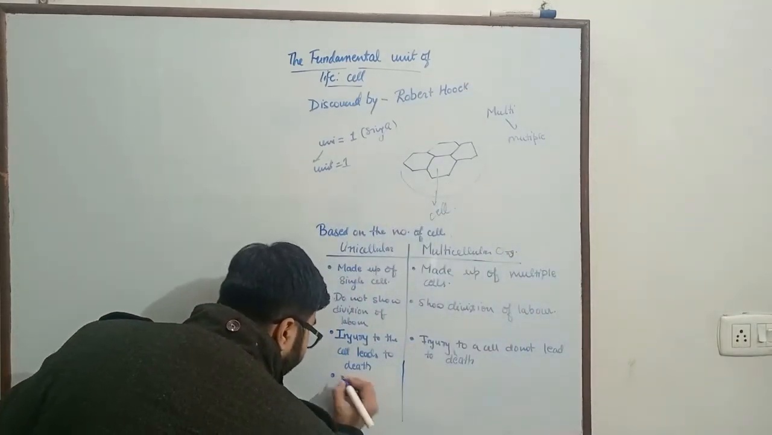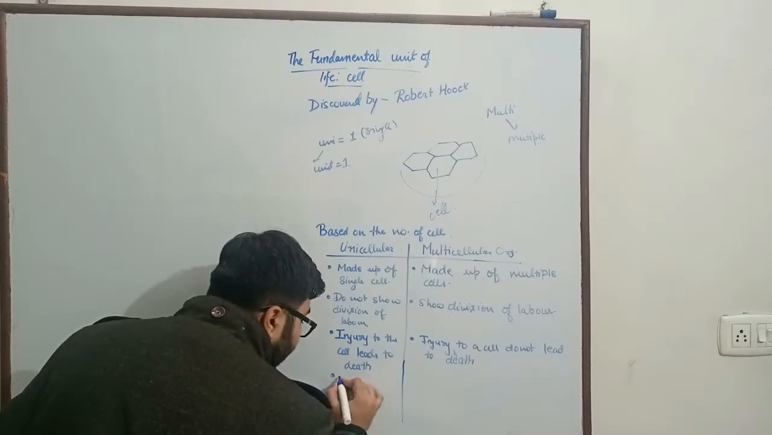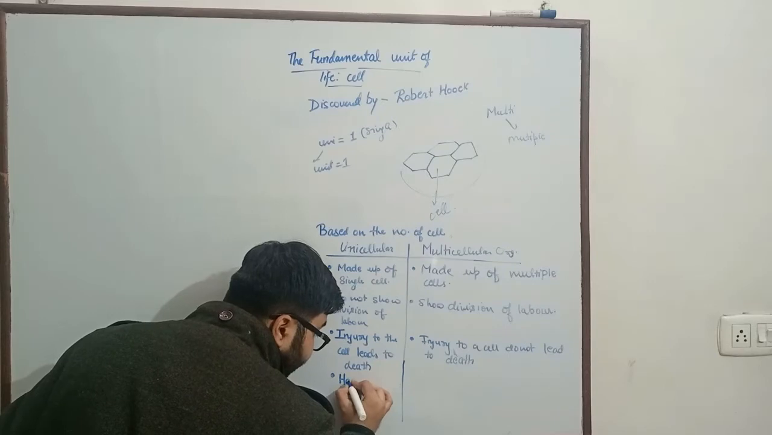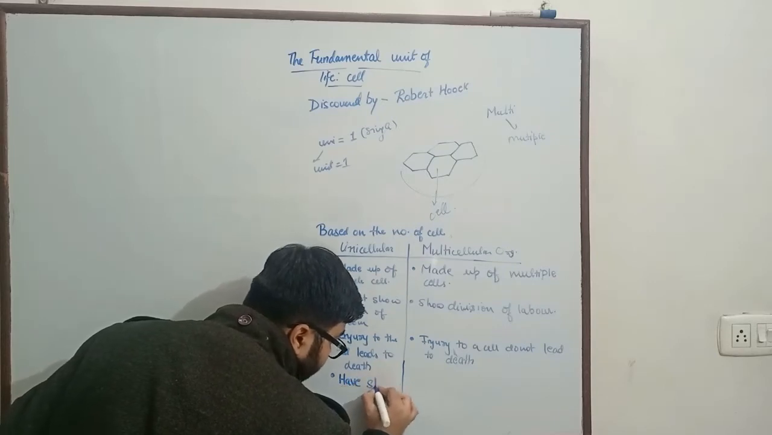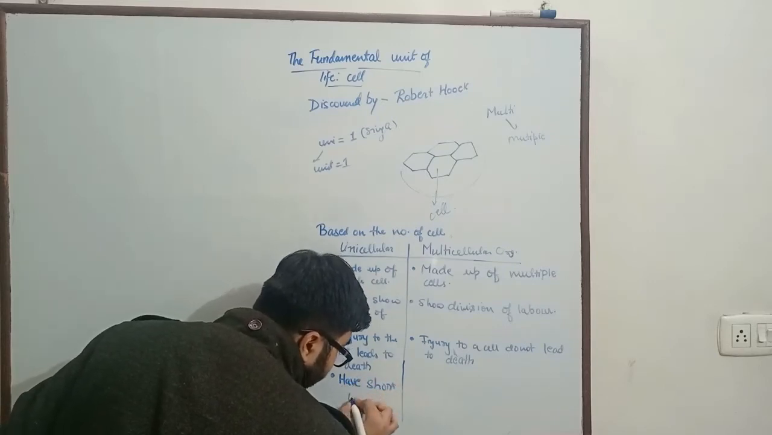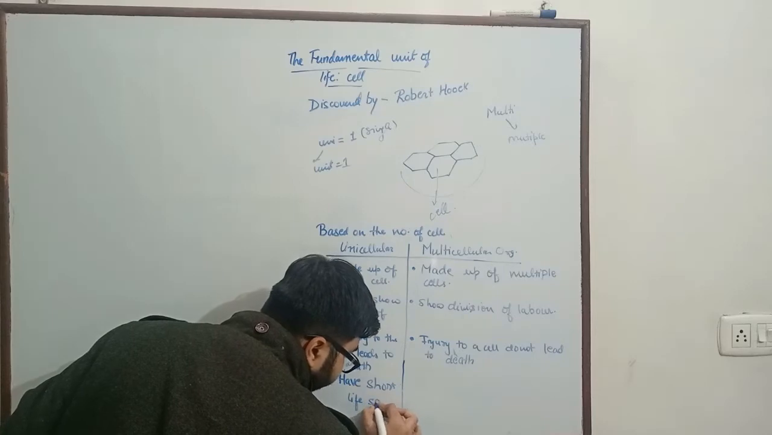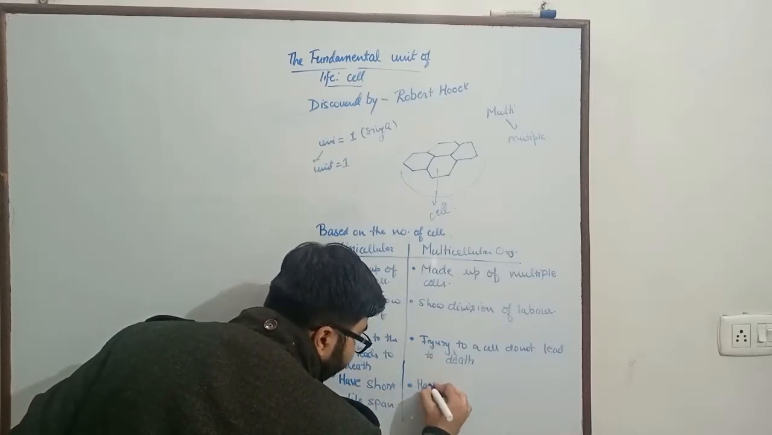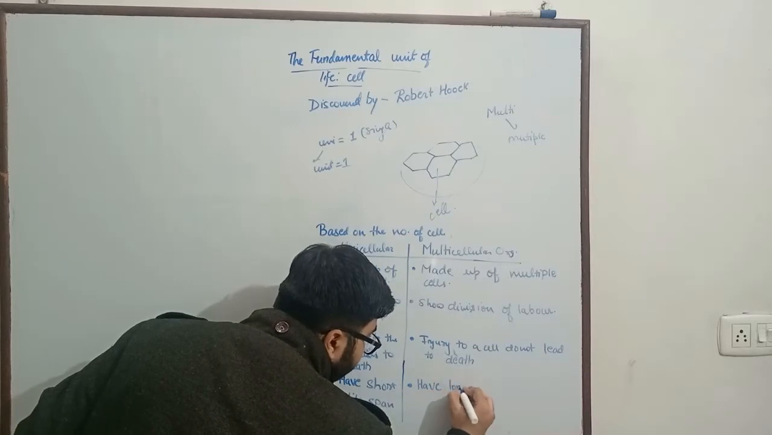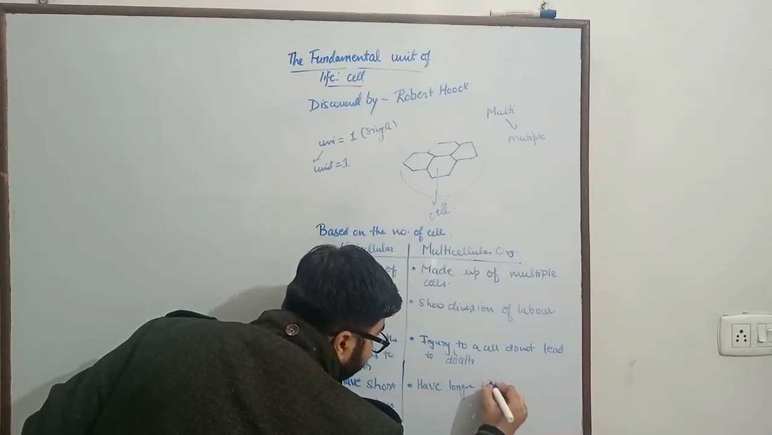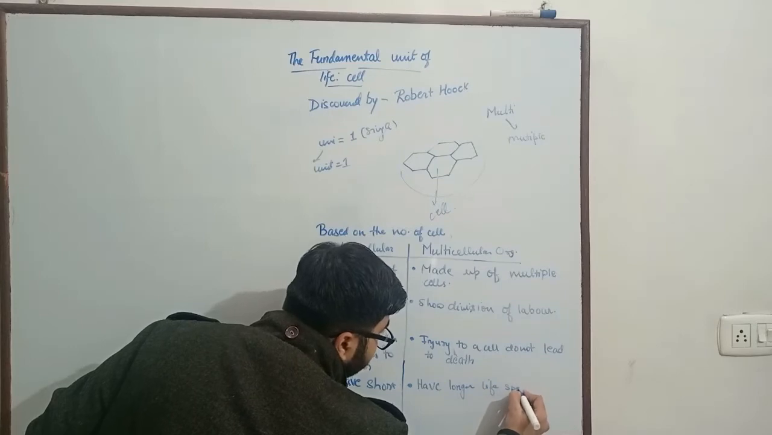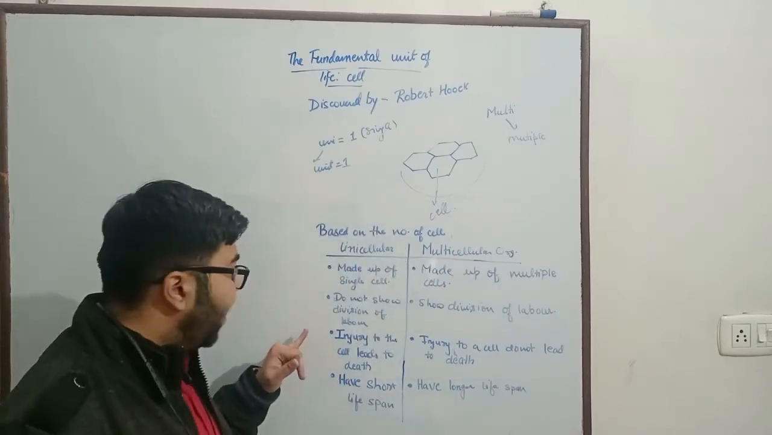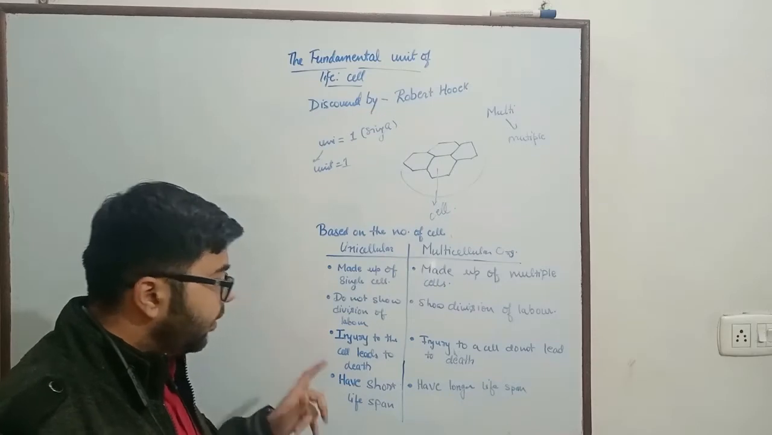This gives us another point that unicellular organisms have short lifespan, whereas multicellular organisms have longer lifespan. Now, why is it so? This could easily be explained by the first point of difference.